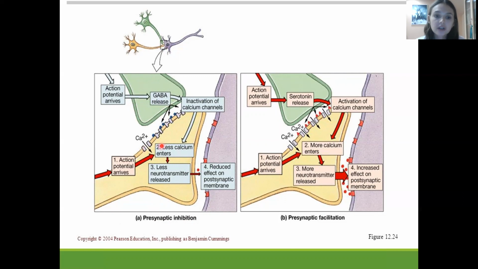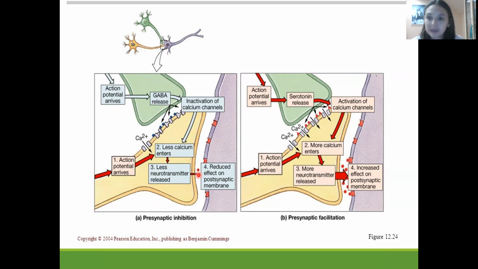Less calcium will enter the presynaptic terminal, so less neurotransmitter will be released, and as a result we will receive a reduced effect on the postsynaptic membrane. Mostly, as we know, the inhibitory postsynaptic potential is a kind of local response, so this local response will be very small, or it may not even appear.